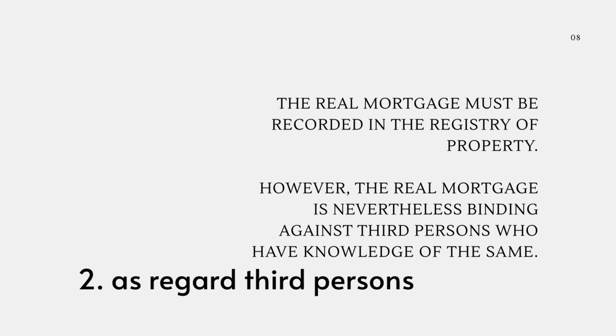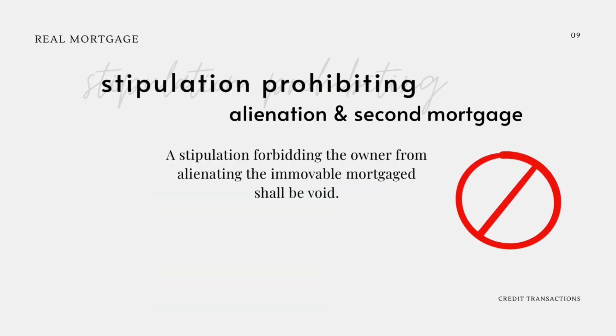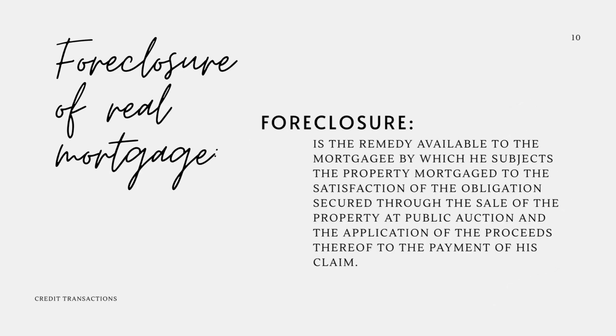Form of real mortgage as regards third persons. The real mortgage must be recorded in the registry of property. However, the real mortgage is nevertheless binding against third persons who have knowledge of the same. Stipulation prohibiting alienation and second mortgage. A stipulation forbidding the owner from alienating the immovable mortgaged shall be void. The mortgagor, being the owner of the property mortgaged, may execute a second mortgage thereon even without the consent of the mortgagee. This is an incident of ownership.